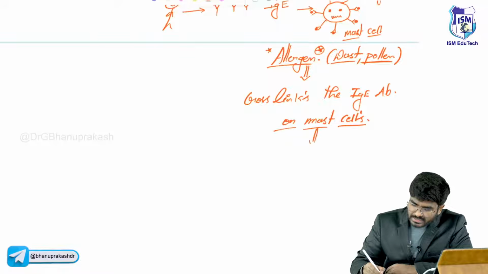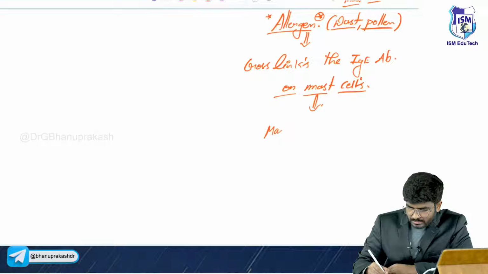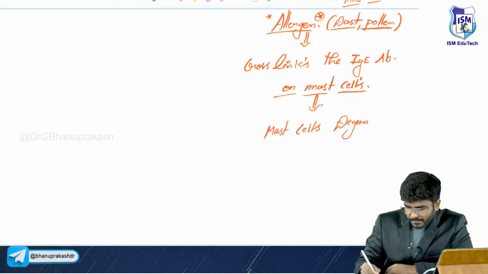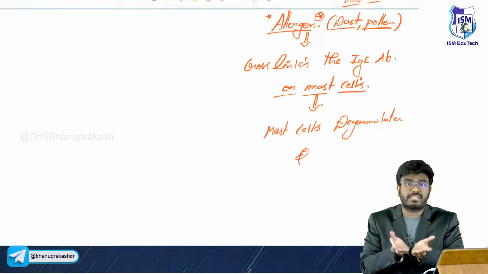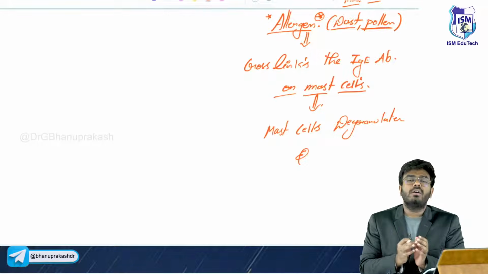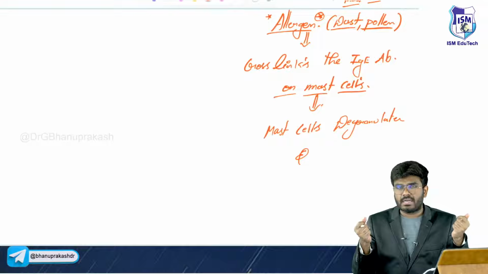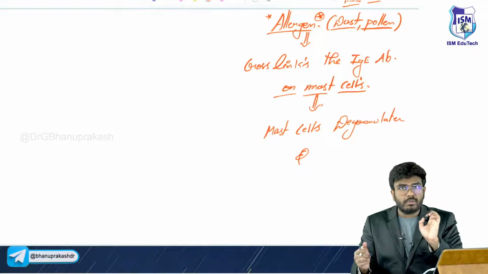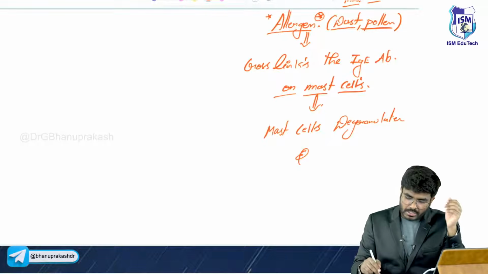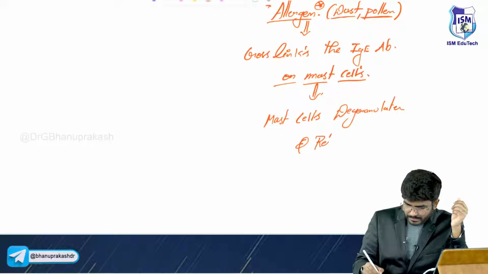So now what will these activated mast cells do? The mast cells degranulate and release histamine. Degranulation means inside the mast cells there are certain granules present, which contain histamine. Whenever IgE cross-linking occurs, the granules are going to be released. The granules release this histamine. This is called degranulation.